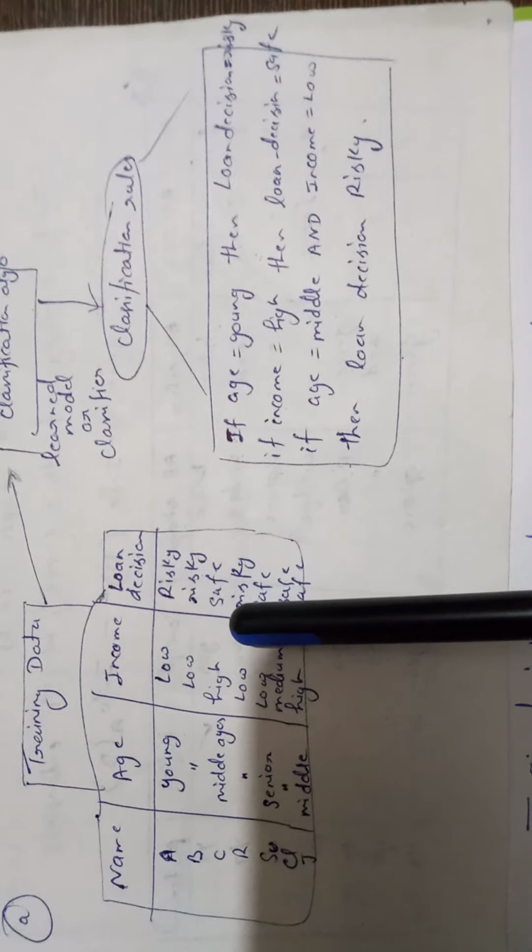On the basis of this data set, the classification algorithm will learn a rule or design a model. What are the rules? In the form of if-else. With the help of this data set, the algorithm will design the rules. That is your first phase, that is called learning.